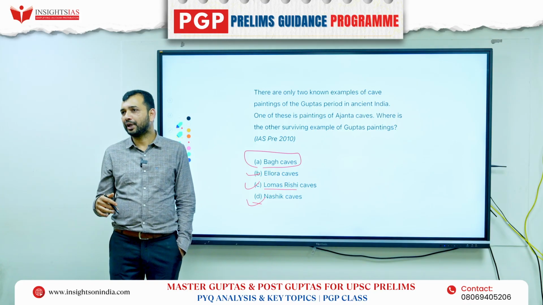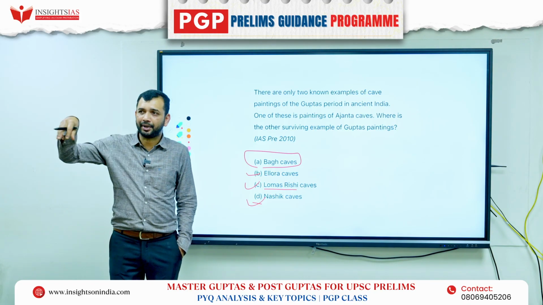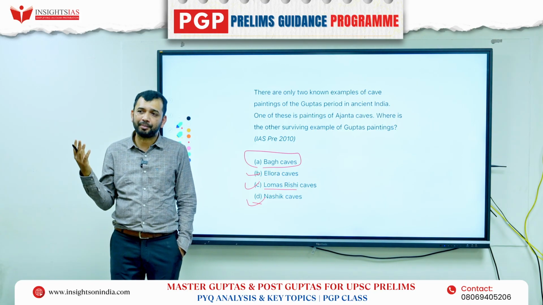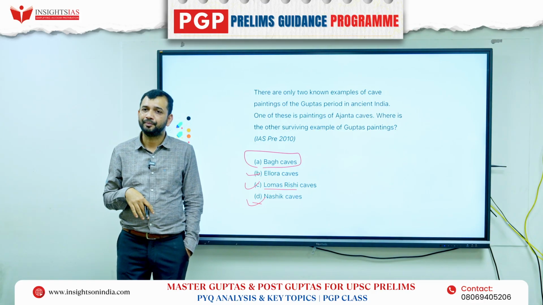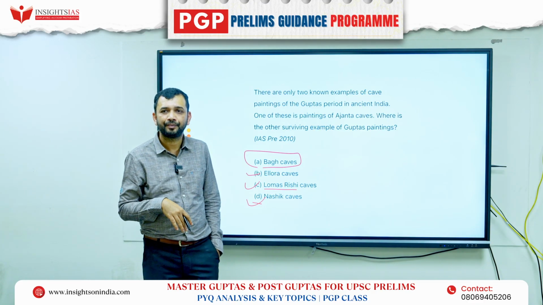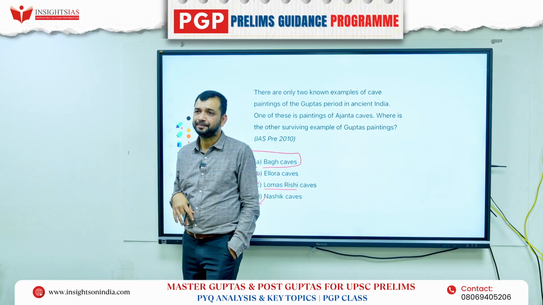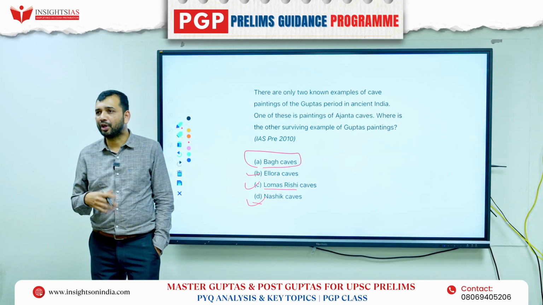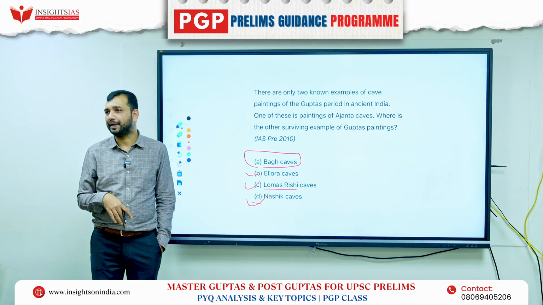With respect to sculpture, Gandhara, Mathura, Amaravati sculpture happened after the post-Maurya period. During the Gupta period, which sculpture has come? Buddha sculpture. Which school of sculpture can you see during the Gupta period?